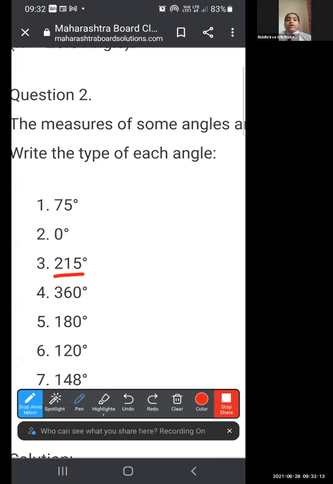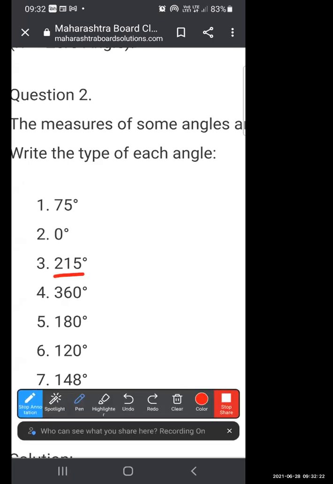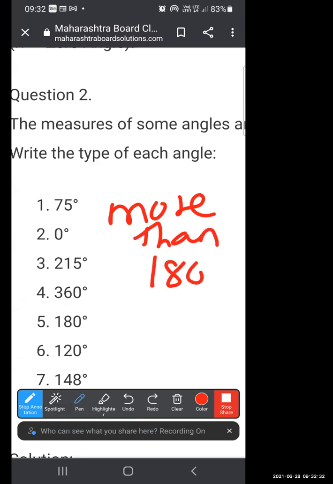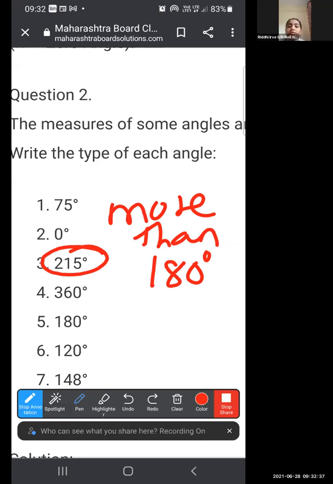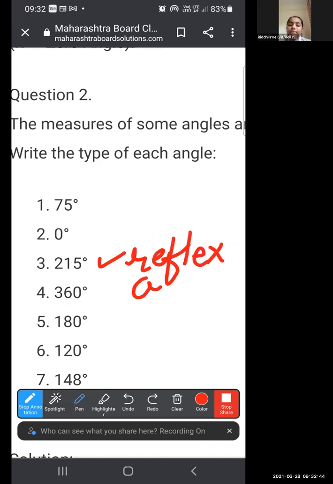215 degree. Whether it is acute, right? Which type of angle it is? Reflex angle. How? Because it is more than 180 degree. Yes, exactly. It is more than 180 degree and less than 360 degree. So 215 comes under more than 180 degree and less than 360 degree, so this angle is known as reflex angle. Very good.